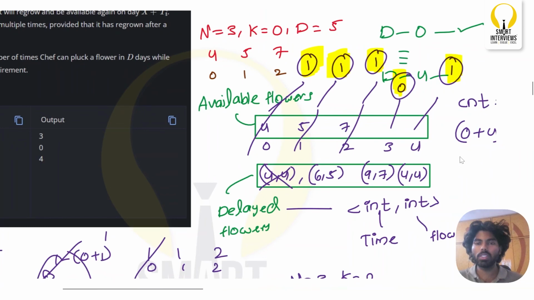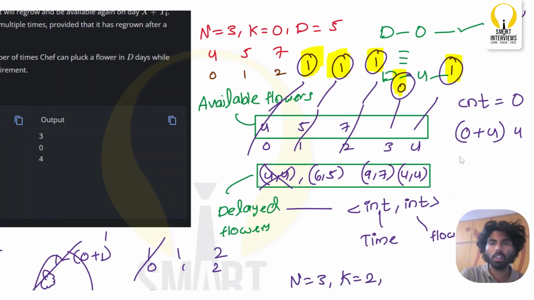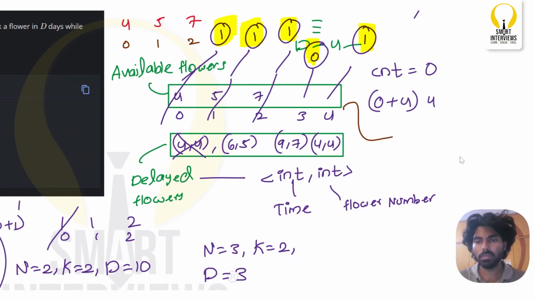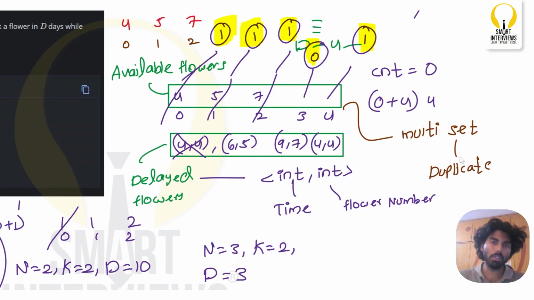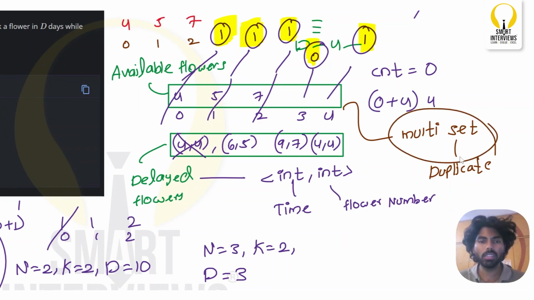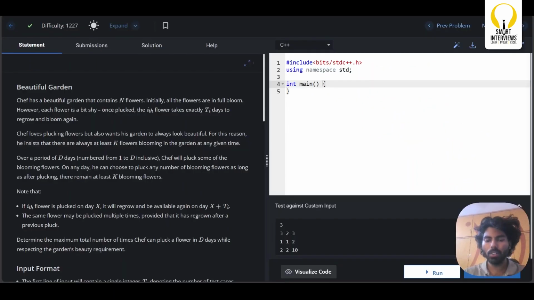So we will simply use these two data structures to maintain the available flowers and regrown flowers. We will be using a multiset. Now, what is a multiset? We all know what a set is. A set is a data structure which can hold only unique values. But a multiset also allows duplicate values, and the data will be sorted. We want sortedness each time we remove a flower and add a flower, and this can be done with this. The flower numbers can also be duplicate. So let us jump into the code now.